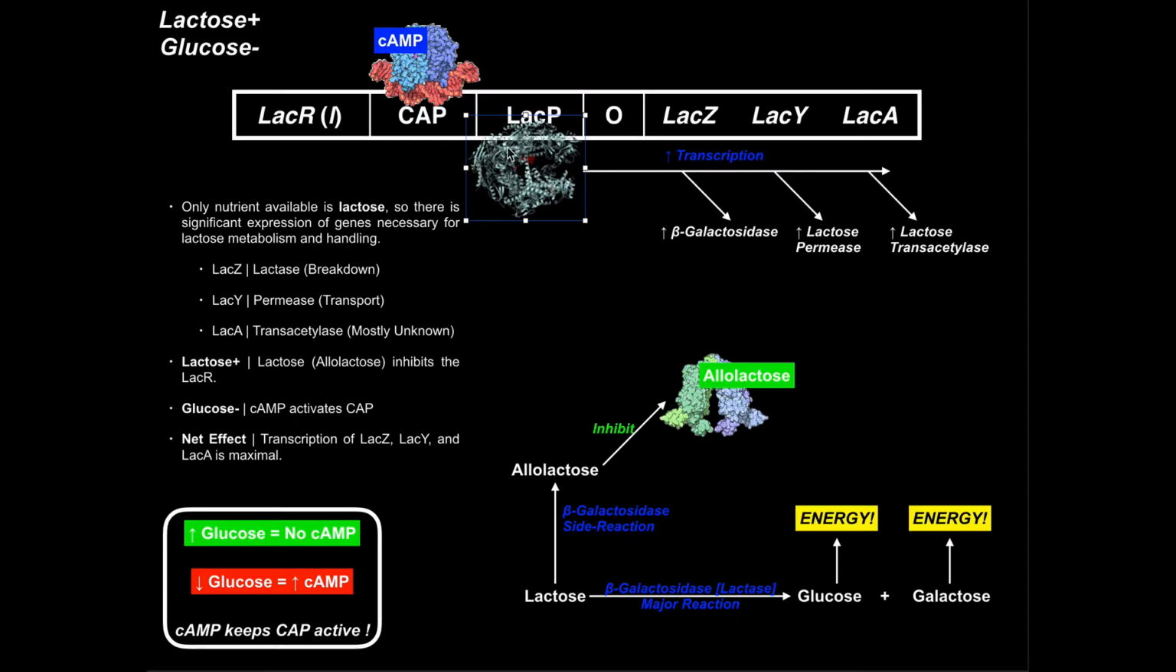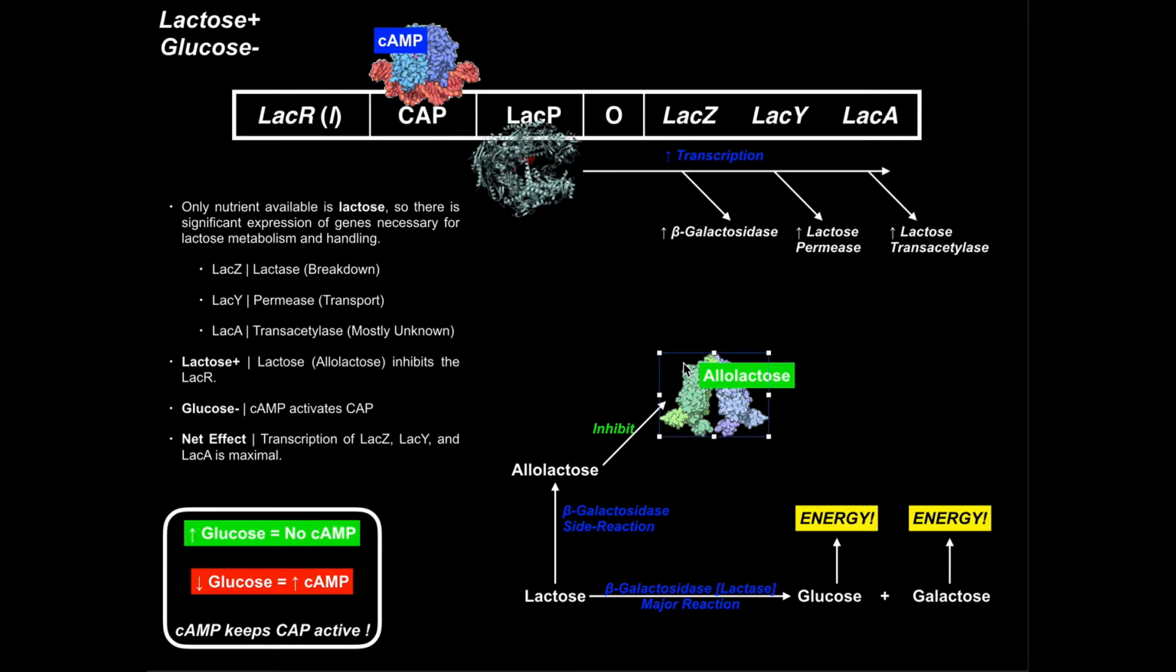2 other players. First of all, we have this CAP. This is cyclic AMP binding protein, or just CAP. And there is a region of the operon where CAP will bind. Okay, so here's CAP. And then over here, we have the LAC repressor. Okay, the LAC repressor, if it's activated, will bind to this region called the operator, the O, and it will prevent this RNA polymerase from binding. Okay, so there's 3 players here.